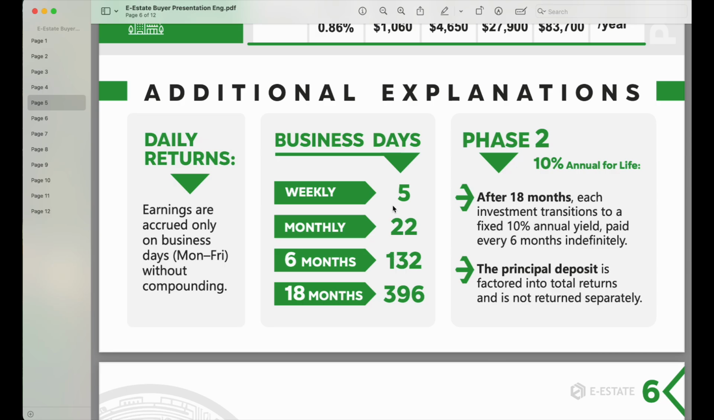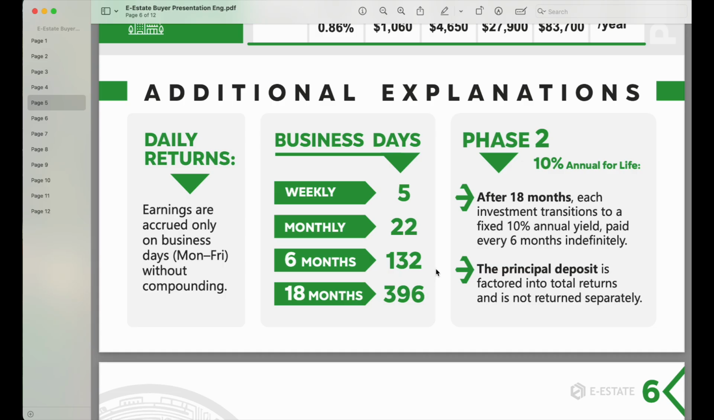Okay, so the business days is weekly, is 5 days, Monday to Friday, and then in a month is 22 days instead of 30 days that some people count in a month. And then in 6 months, we are looking at 132 days. And then in 18 months, we are looking at 396 days.